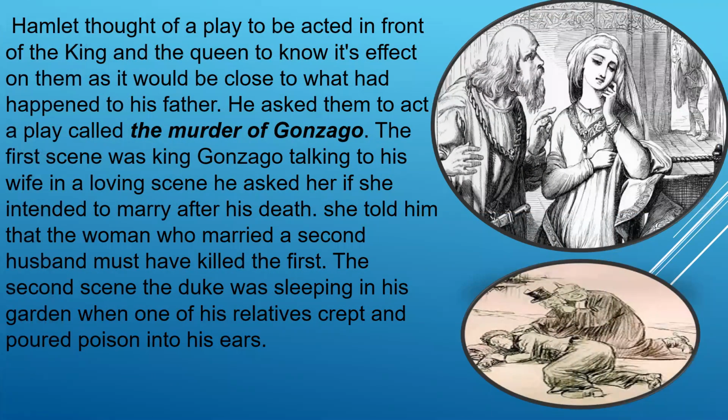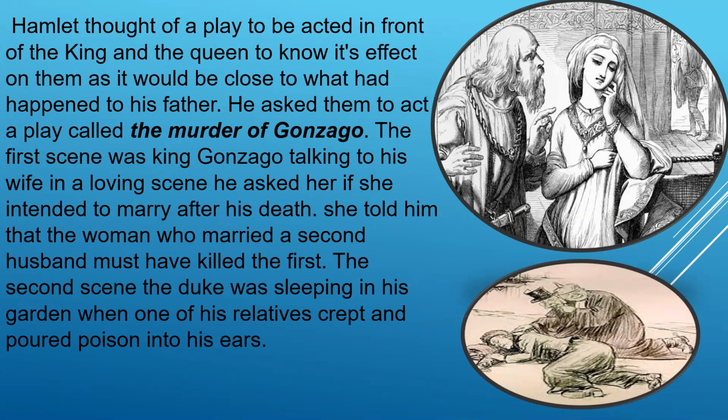Hamlet thought of a play to be acted in front of the king and the queen to know its effect on them, as it would be close to what had happened to his father. He asked them to act a play called The Murder of Gonzago. Remember this name, The Murder of Gonzago. He used this play to reveal the truth.